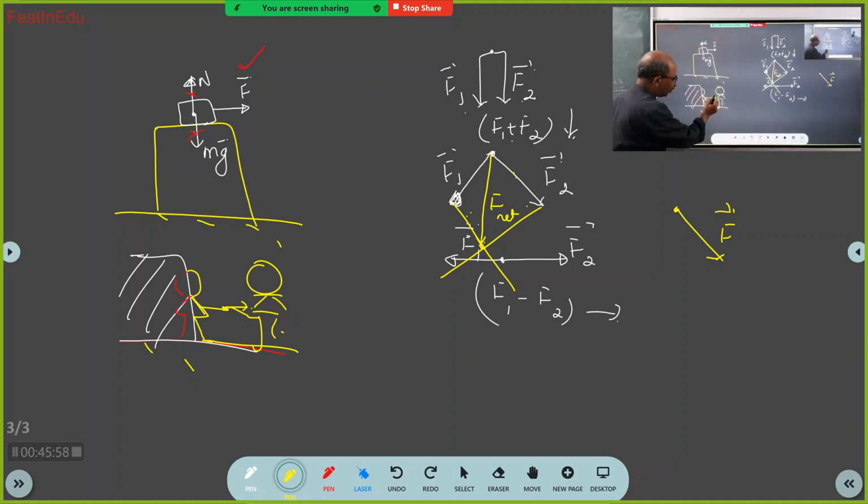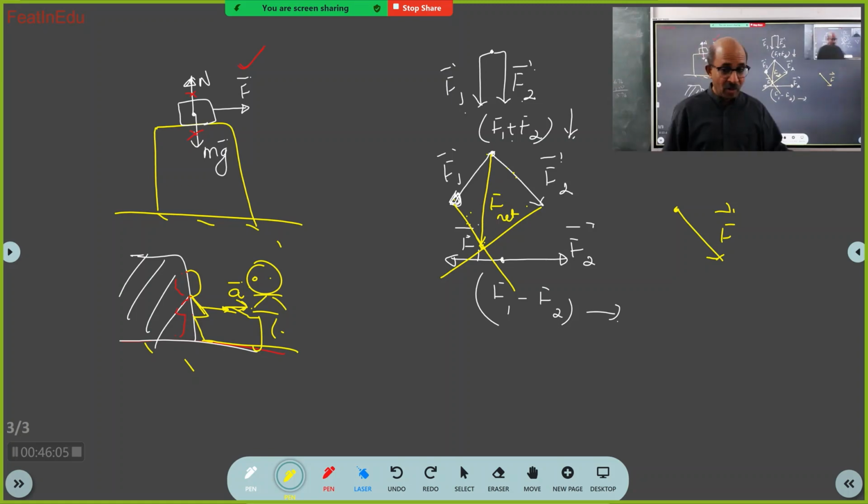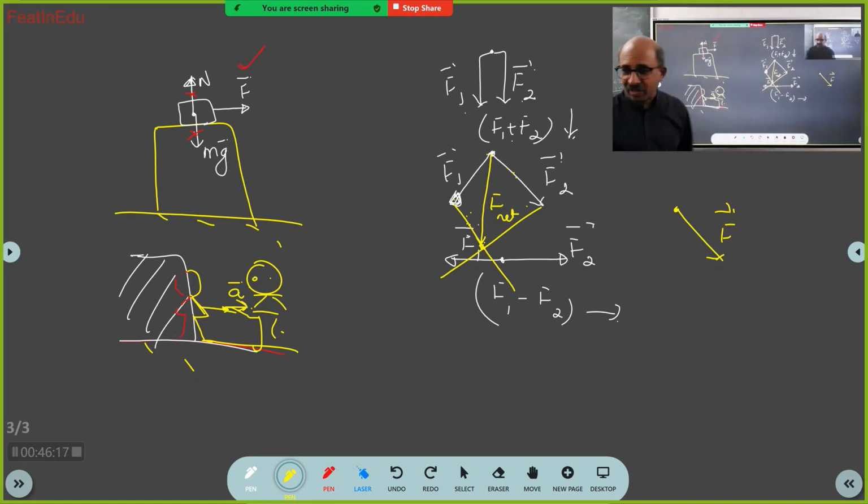So if you pull me like this, I will accelerate in this direction. Isn't it? Yes, sir. That is what you see. Now I will tell you. Now you see that person is pulling me, but I am not accelerating. I am like this only. Even though he is pulling, I am like that. What can be the reason?